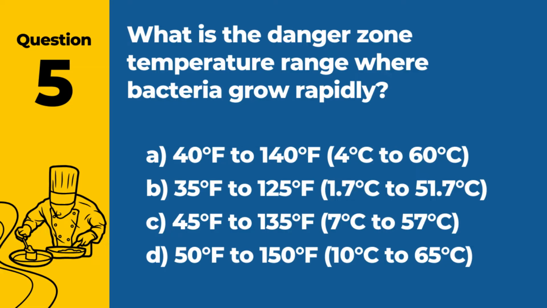C. 45 degrees Fahrenheit to 135 degrees Fahrenheit, 7 degrees Celsius to 57 degrees Celsius. D. 50 degrees Fahrenheit to 150 degrees Fahrenheit, 10 degrees Celsius to 65 degrees Celsius. Answer: A. 40 degrees Fahrenheit to 140 degrees Fahrenheit, 4 degrees Celsius to 60 degrees Celsius. This temperature range is considered the danger zone for bacterial growth.